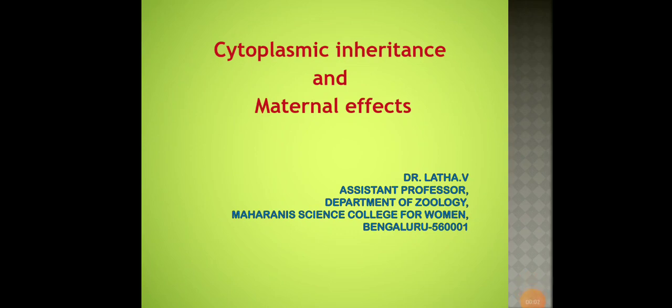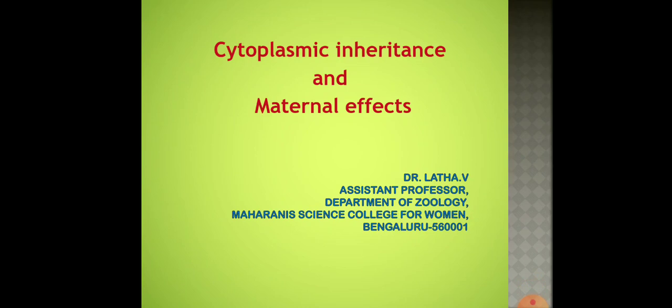Good morning, dear students. Yesterday, we were learning about what nuclear inheritance is and how this process of nuclear inheritance actually takes place. And we also learned that there will be some exceptions to this nuclear inheritance pattern. And we said some cell organelles like cytoplasm or the mitochondria will play an important role in transfer of characters from parents to their offspring, and such kind of inheritance we call cytoplasmic inheritance.